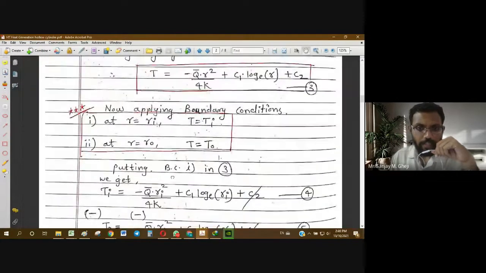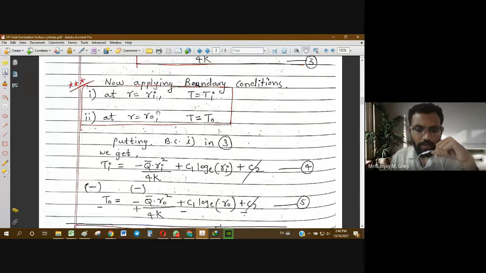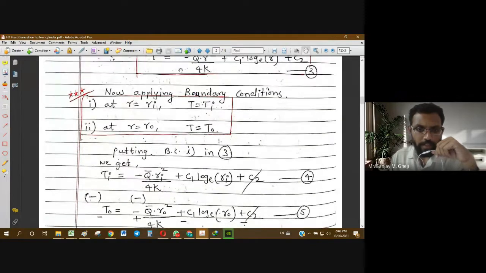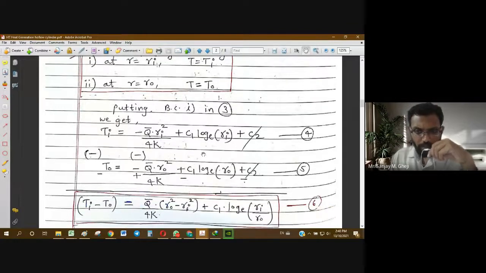After putting, we get Ti equal to minus q bar by 4k into Ri square, since wherever there is an r we put Ri, plus C1 into log of Ri plus C2. The same way for Ro, temperature will become To, with the same equation, the only difference being r replaced by Ro.